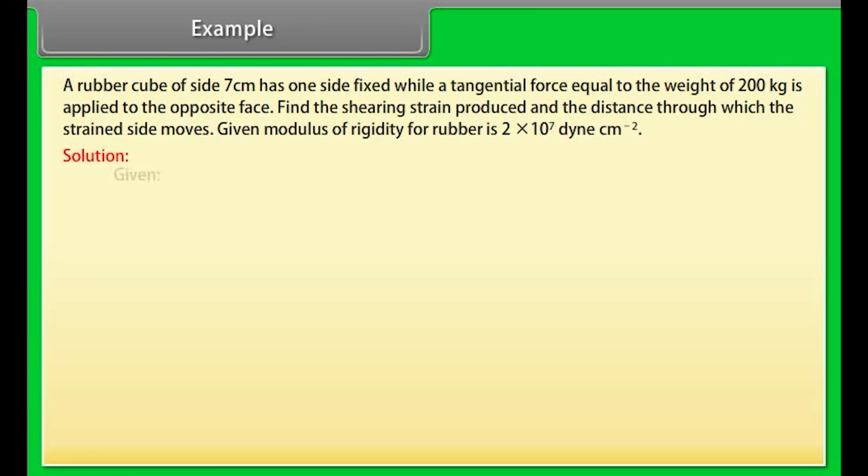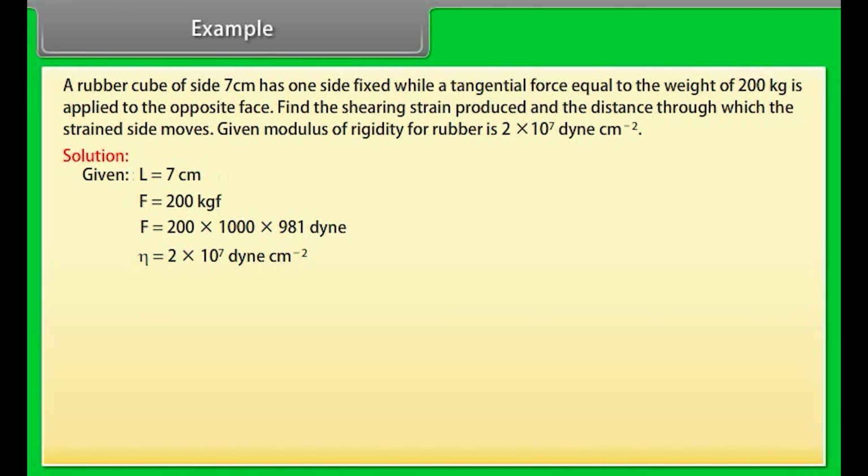Let's see the solution. Given L is equal to 7 cm and F is equal to 200 kgf. Converting the value of F into dynes, we get F is equal to 200 into 1000 into 981 dyne. Eta is given by 2 into 10 raised to the power 7 dyne per centimeter square. We know that area of the face of the cube A is equal to L square. Putting the values of L, we get A is equal to 7 into 7 centimeter square, is equal to 49 centimeter square.